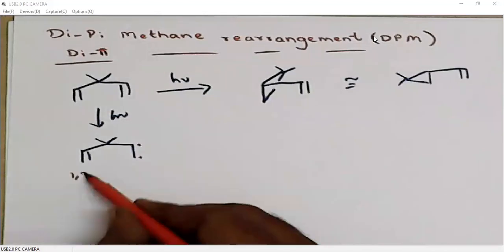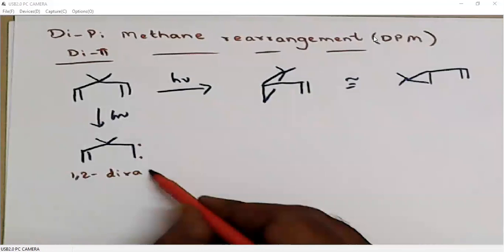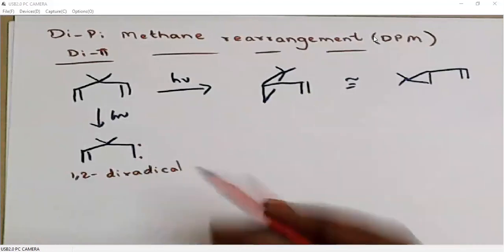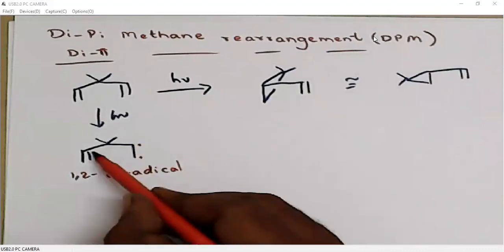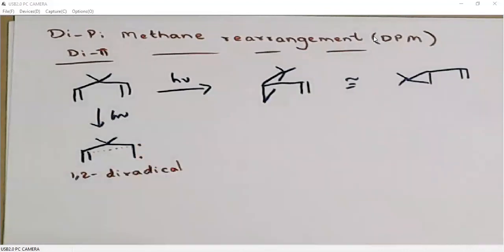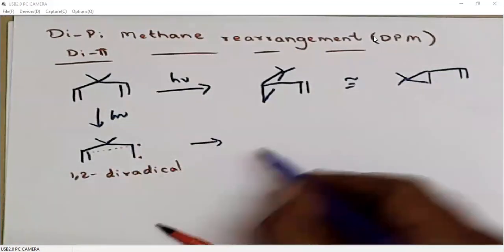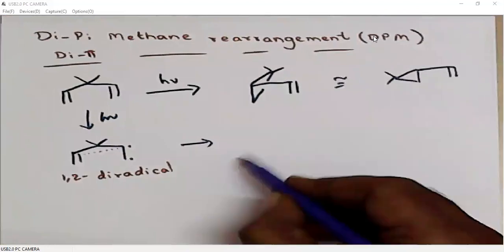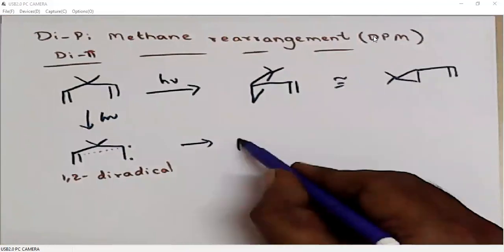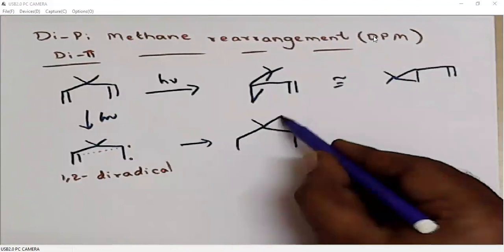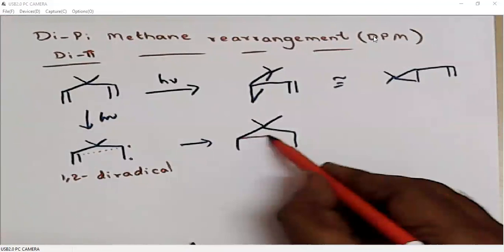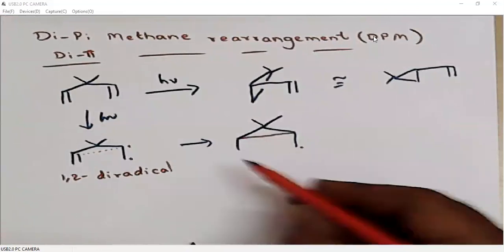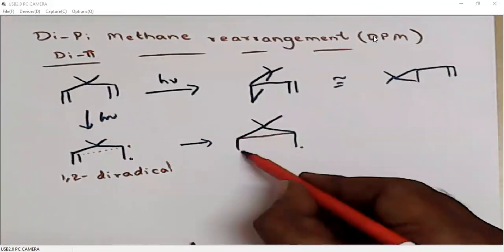This is a 1,2-diradical. This 1,2-diradical will be involved in bond formation like this. So it generates a three-membered ring and a new radical at this place.